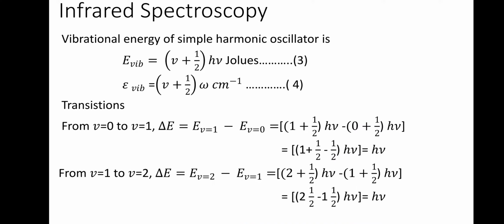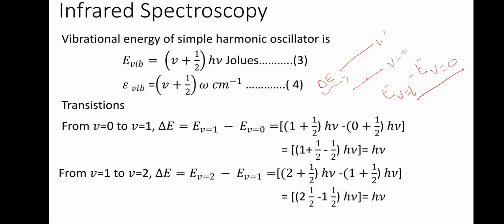Based on this, when we calculate the transition energy, if a molecule here has to go to here, we should give an energy delta E. That delta E is equal to the energy of the level V equal to 1 minus the energy of the level V equal to 0.